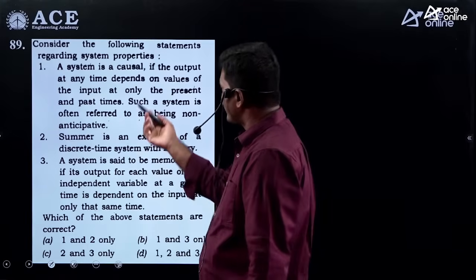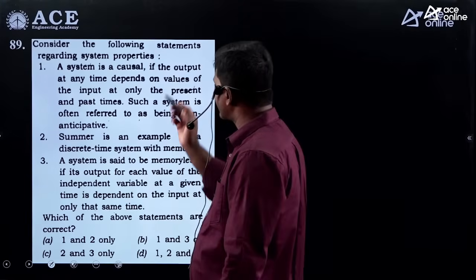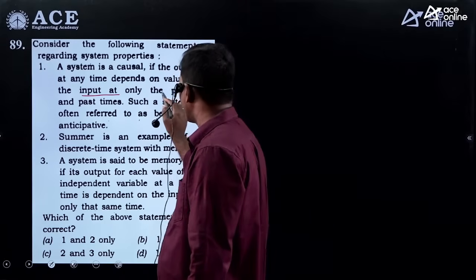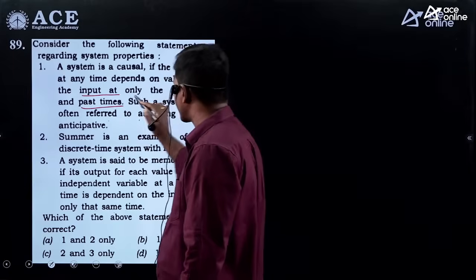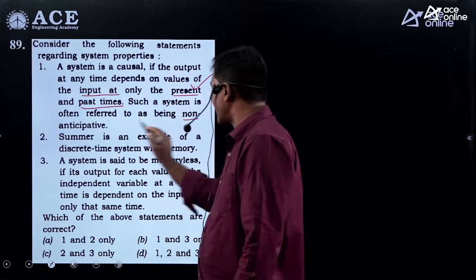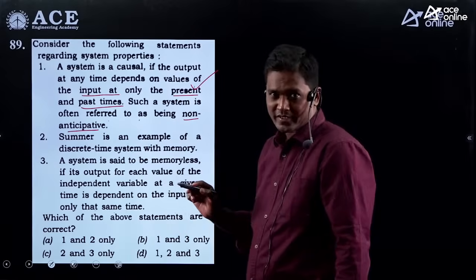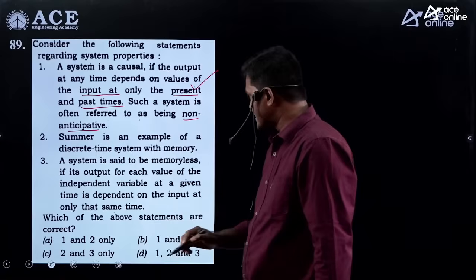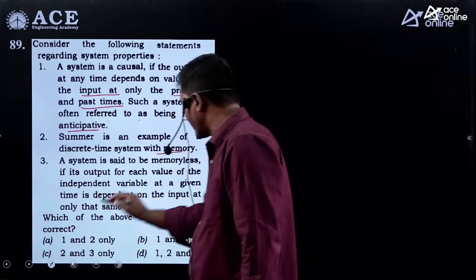See the first statement. A system is causal if the output at any time depends on the values of the input only at the present and past time. Correct. It is the definition of a causal system. Such types of systems are also called non-anticipative systems. Yes, statement 1 is correct. Statement 2, summer is an example of a discrete time system with memory.